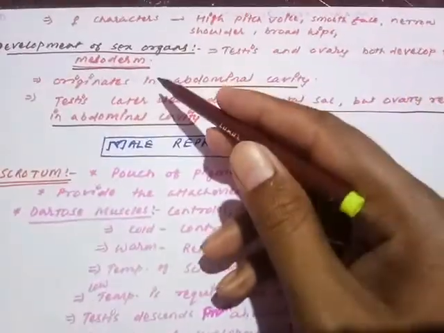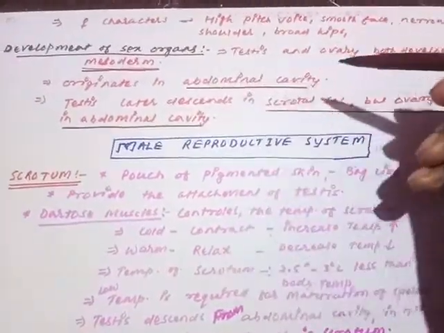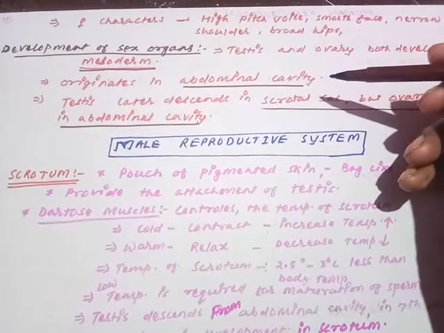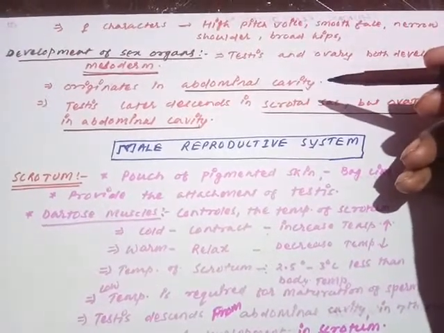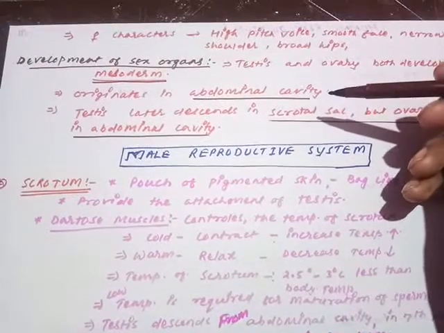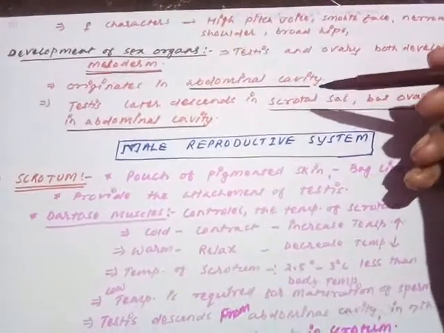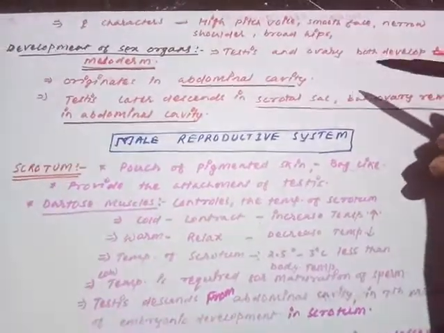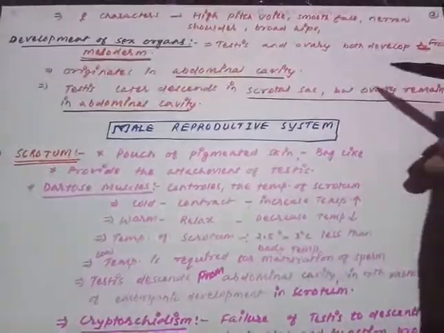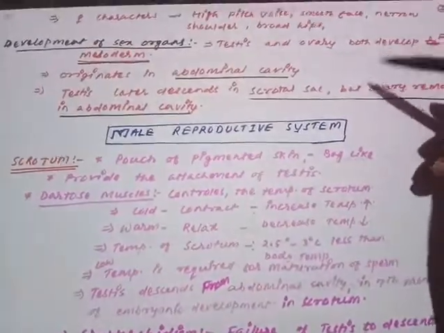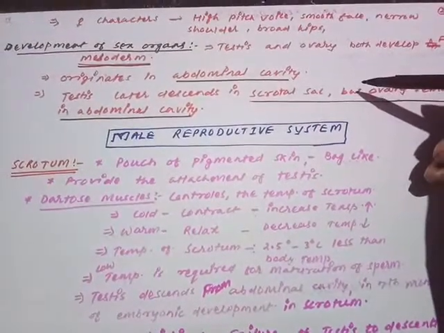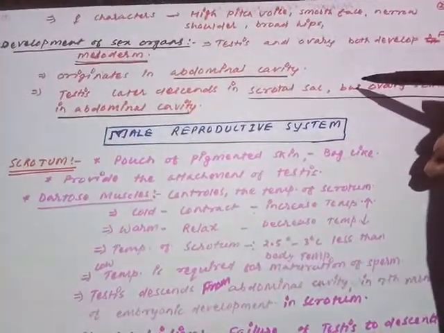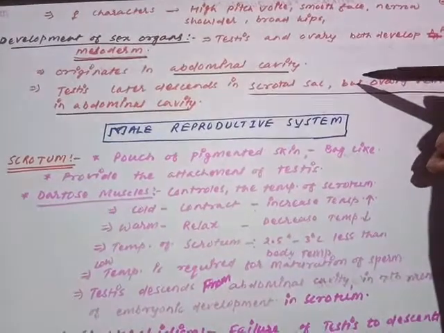From the mesodermal layer. If you remember, the three germ layers are ectoderm, mesoderm and endoderm. They are going to develop particular types of structures in their adult form. During embryogeny, the mesoderm is going to give rise to the testis and ovary. Both structures, whether testis or ovary, develop from the mesoderm. Both originate in the abdominal cavity.